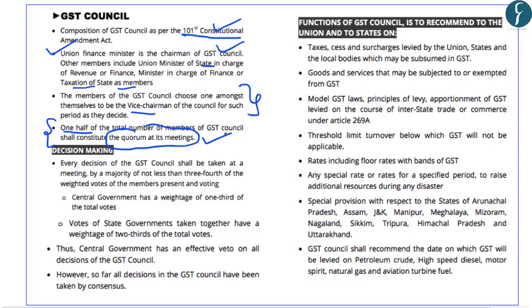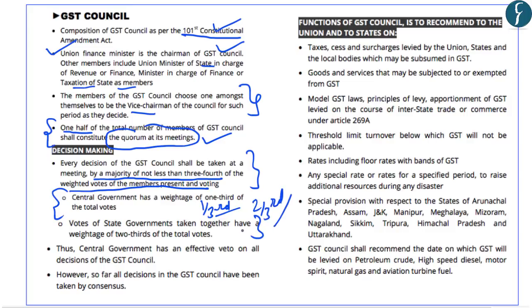And what are the voting weightages of the center and the state governments? Every decision of the GST Council shall be taken at a meeting by a majority of not less than 3/4 of the weighted votes of the members present and voting. In this case, the central government has a weightage of 1/3 votes, while all the state governments have the weightage of 2/3 votes. So this means that without the concurrence of the central government, no decision can be taken.